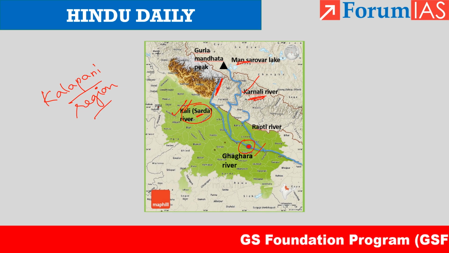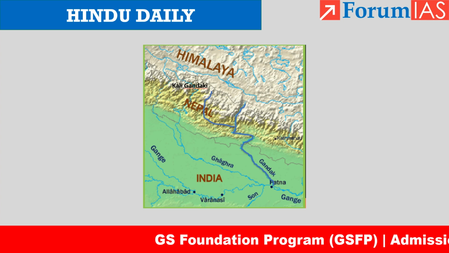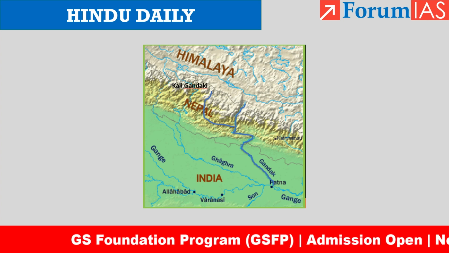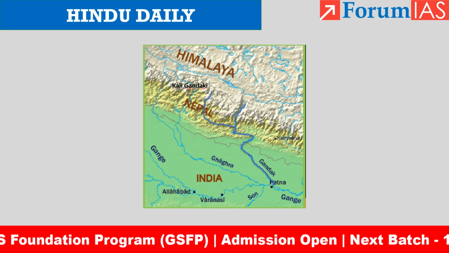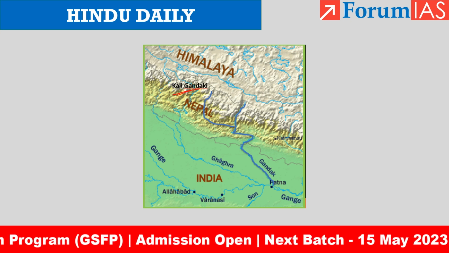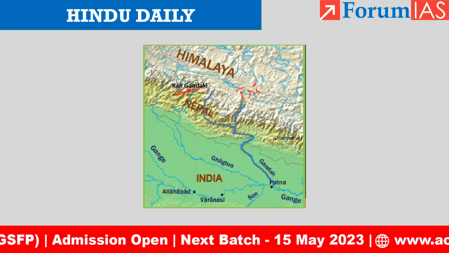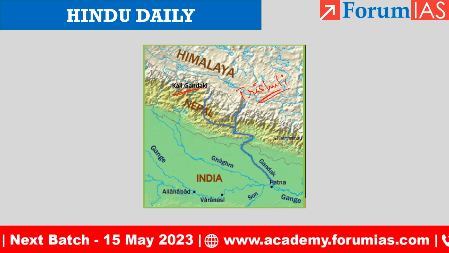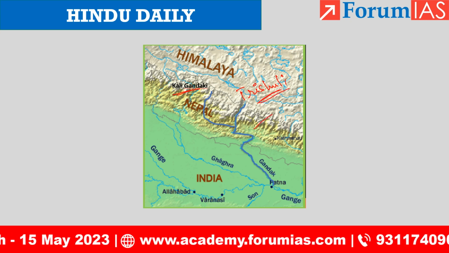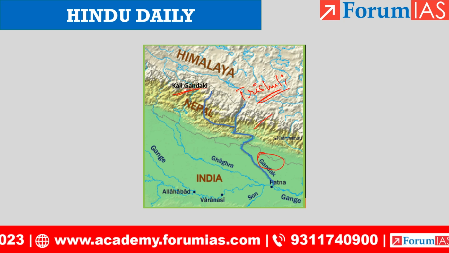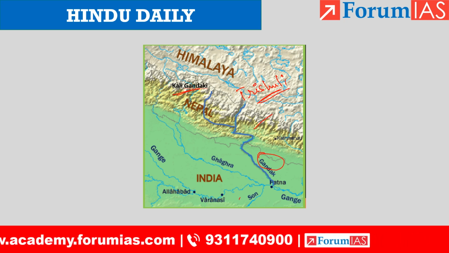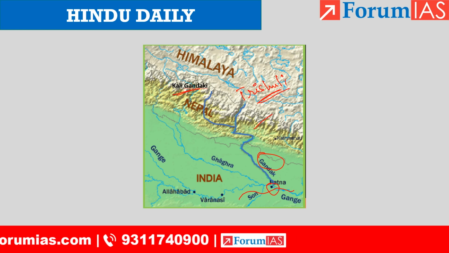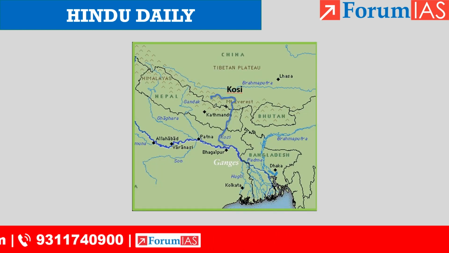Okay, next is the Gandak river. So the Gandak river has two headward tributaries. One is Kali Gandaki, another one is Trishuli. These two rivers originate from Nepal and they enter India as Gandak, and this Gandak joins the main Ganga near Patna. Okay. Next river is the Kosi river.